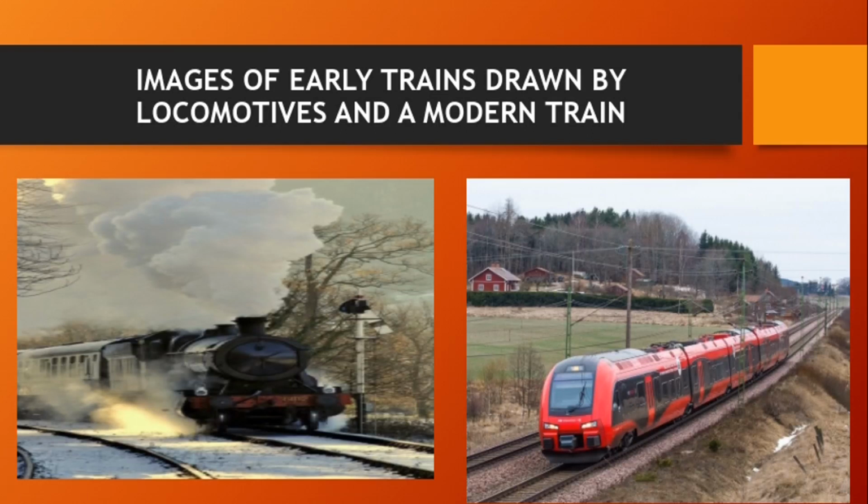You see how old it is and how it emits gases into the atmosphere, which is not environmentally friendly. Now you see the image of the modern train. You see how beautiful and neat it is. The emission of gases and smoke is very minimal, and they've built them to be environmentally friendly.